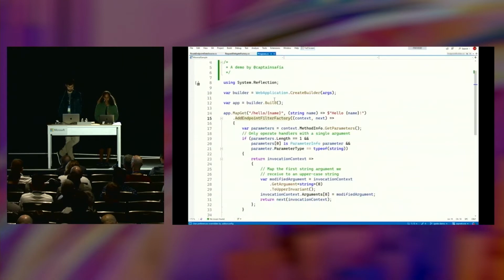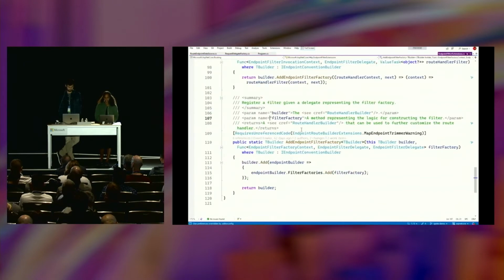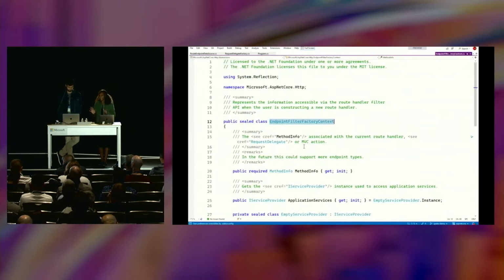Another thing that we'll note if we go into this endpoint filter factory again is the fact that it's taking an endpoint filter factory context. There are a lot of context objects that we use and types that we use in ASP.NET. This particular one is accessible to you if you are defining a filter factory. It gives you access to the method info. That's pretty important.